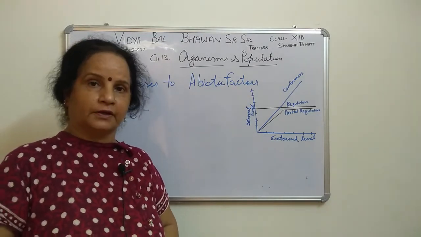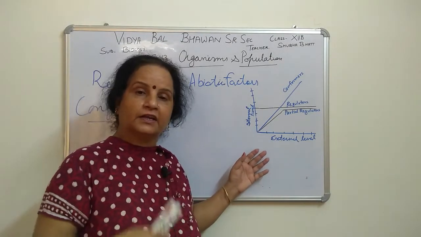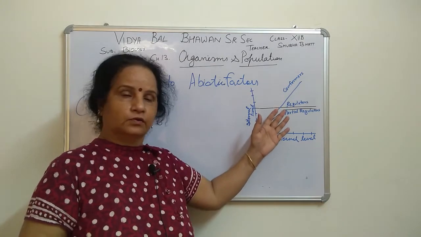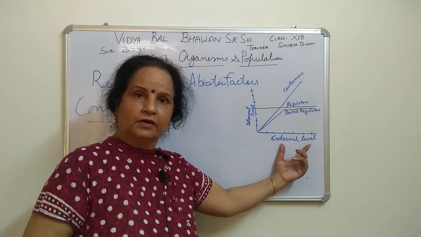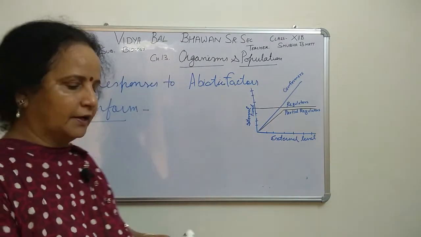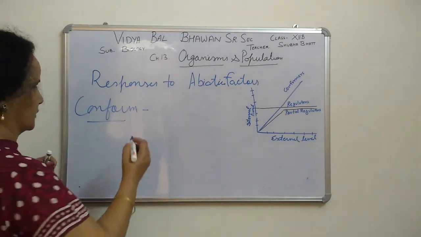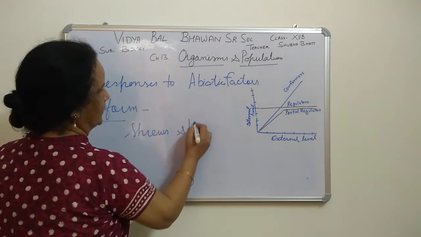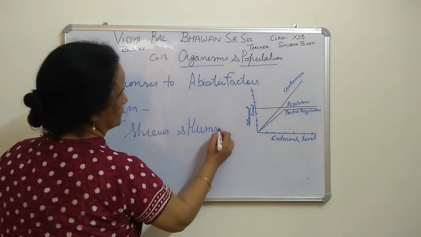But what happens? They spend their internal energy to follow this external level, so that becomes a loss. One example I am telling you is shrews and hummingbirds, very small organisms, shrews and hummingbirds.